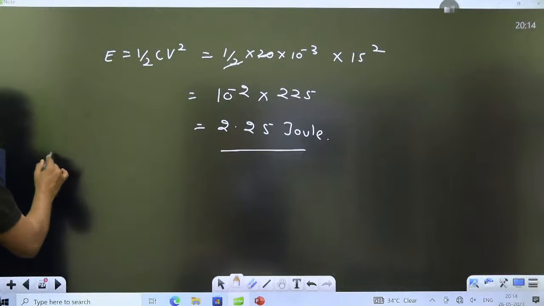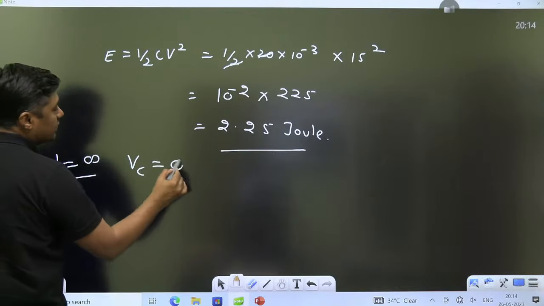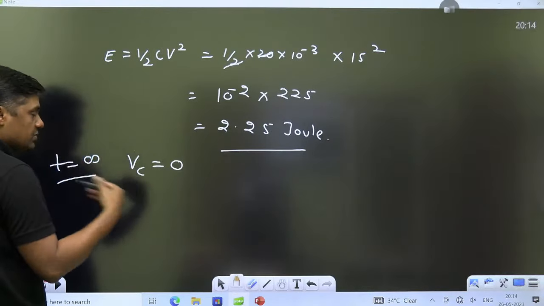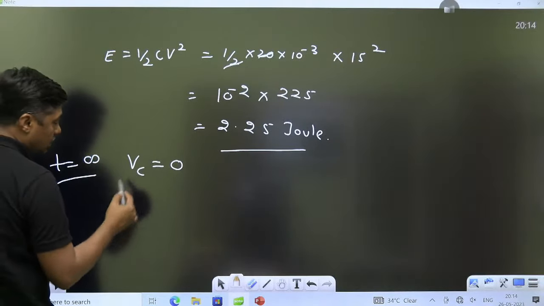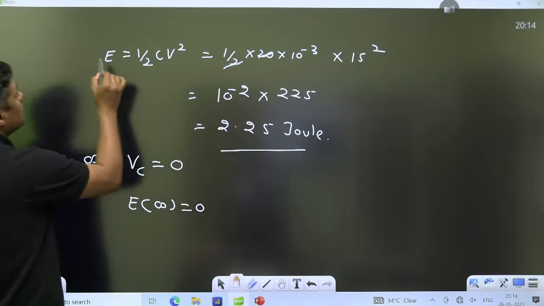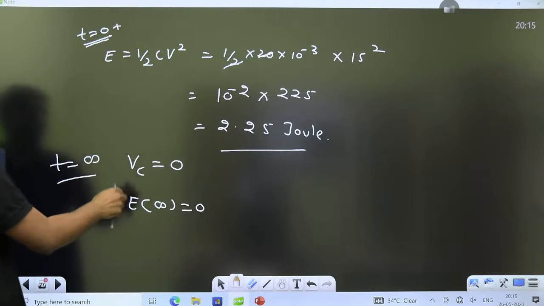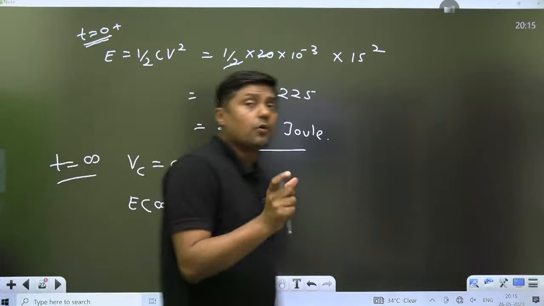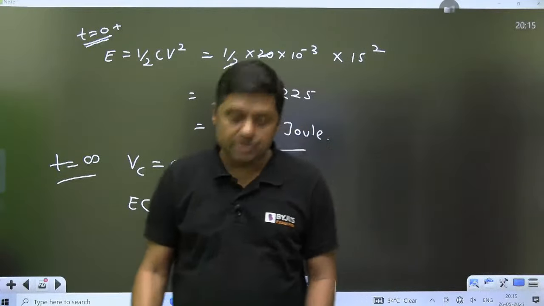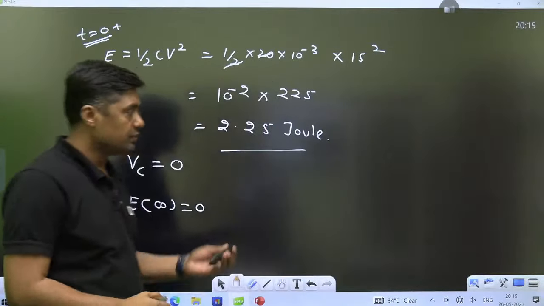And exactly at t equal to infinity, the voltage across the capacitor will become 0, completely unenergized, right? It will dissipate the energy across the resistor. And what is the final energy across the capacitor? 0. And this was the initial energy exactly at t equal to 0, and that was the final energy. So this type of question is a very, very basic question. From the given condition, you have to find the initial voltage across the capacitor. Okay, that is the question.